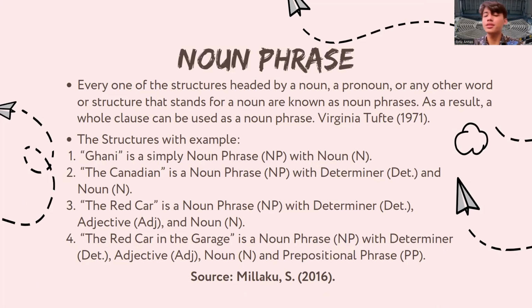The third one, the red car. The red car has a determiner, an adjective, and a noun. The as a determiner, red as an adjective, and car as a noun. And the last one is the red car in the garage. It includes a complete noun phrase structure like determiner, adjective, noun, and a prepositional phrase. As you can see, noun phrases can vary in complexity.